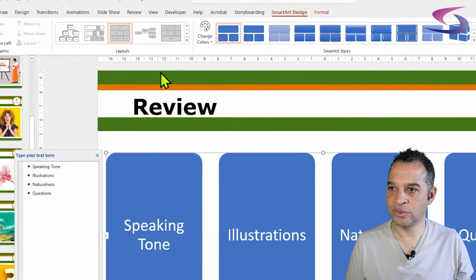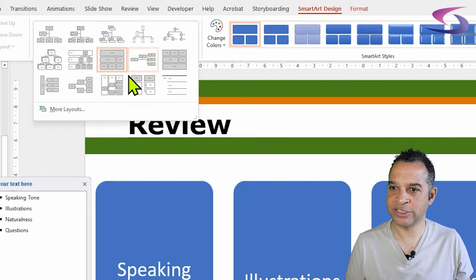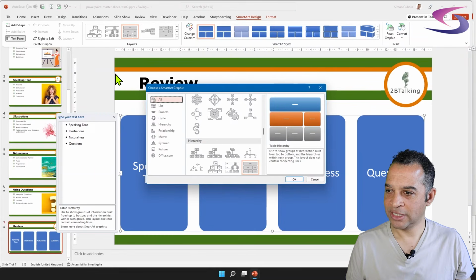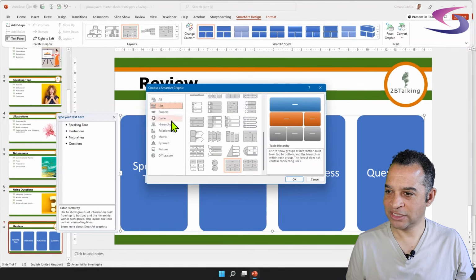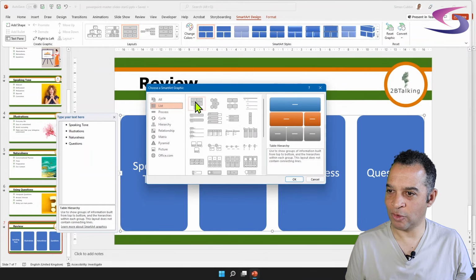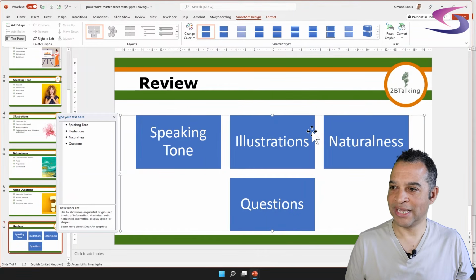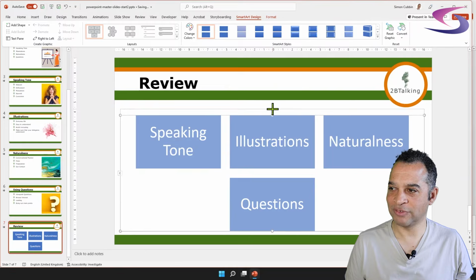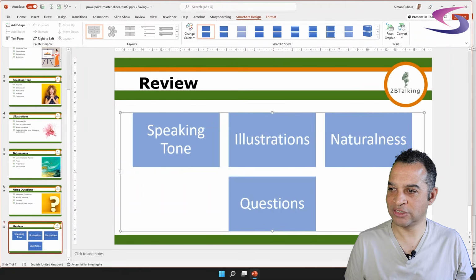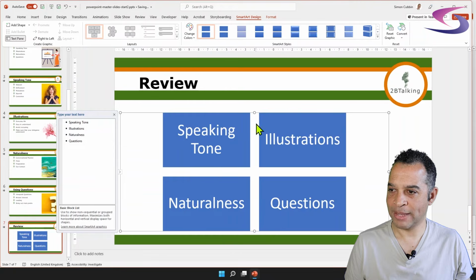So if I go to the drop down list for the SmartArt layouts, go to more layouts, unfortunately you can't actually search for them, but I know it's a list. So if I hover over basic, hierarchy, table lists, architectural layouts, it's this top one here, basic block list. Click on OK. That's better. Great. What I can do with this one is I can still adjust this afterwards if I need to, and put that more in the center.